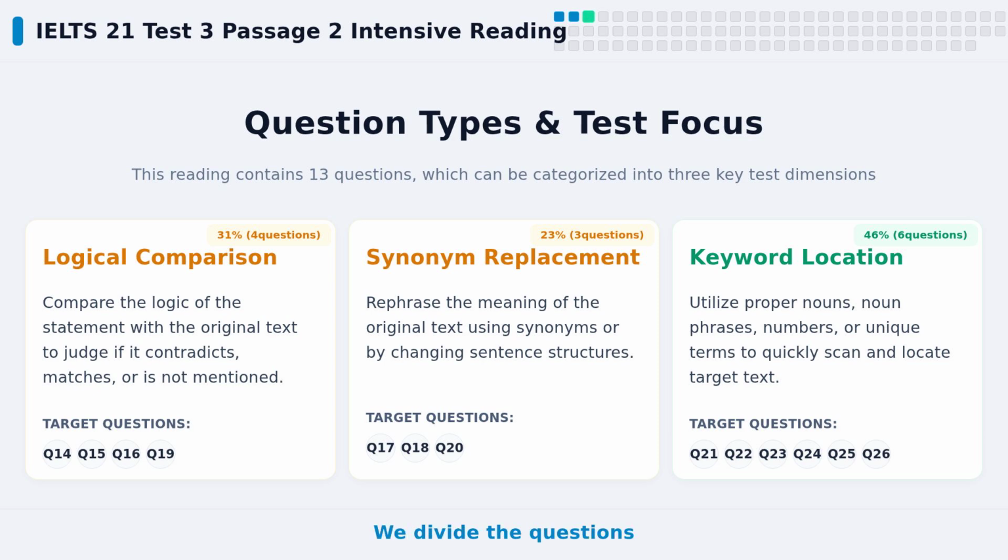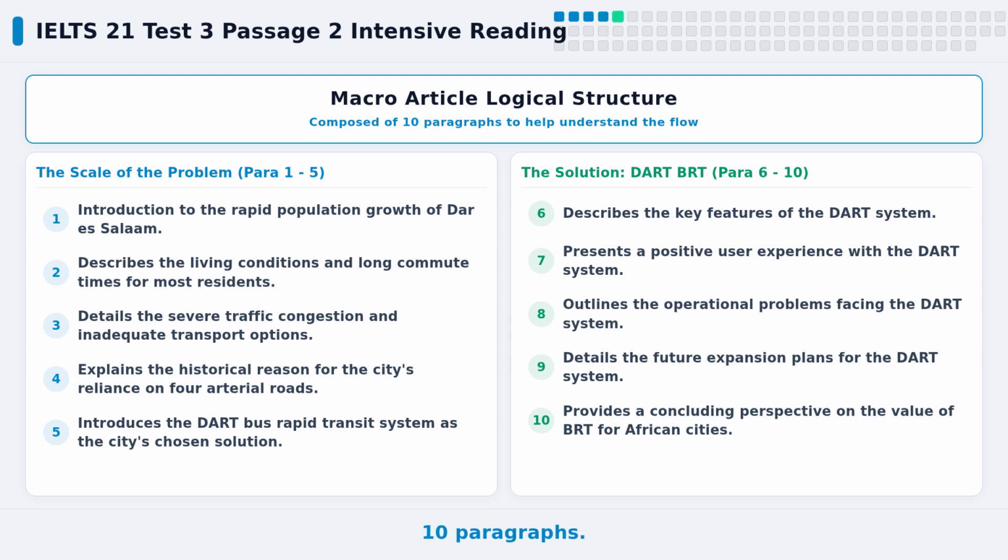We divide the questions into 2 types, keyword location questions and logic comparison questions. Understanding the different methods for these 2 types will help you answer more efficiently. The article has 10 paragraphs. It is a typical expository text about transport problems and solutions in Dar es Salaam.